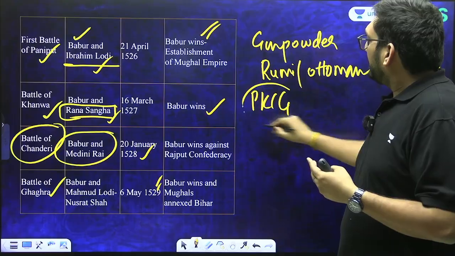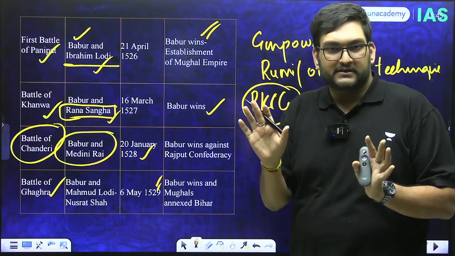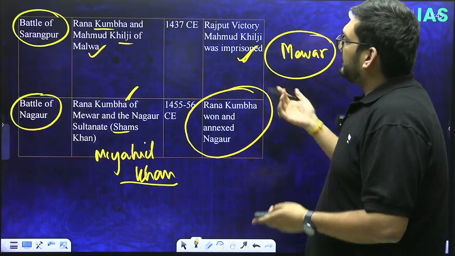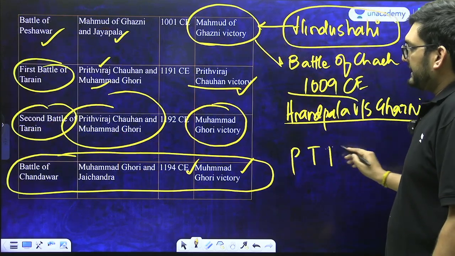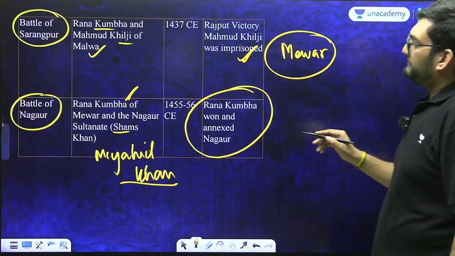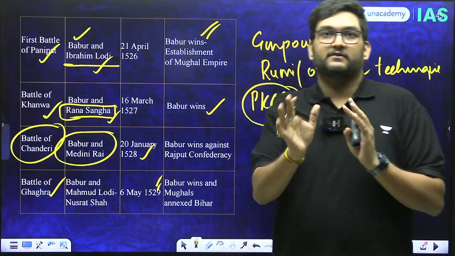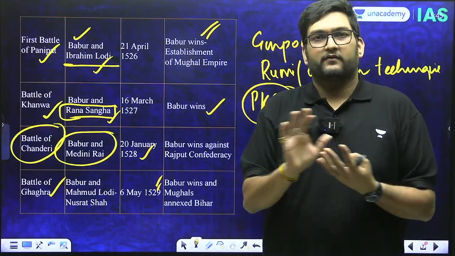This set you can remember as PKCG, a very simple, straightforward acronym. You can make one acronym here also, which is PTTC, and then PKCG. If you use this as a way of learning, it is a very simple, straightforward technique to learn these battles in chronological order.